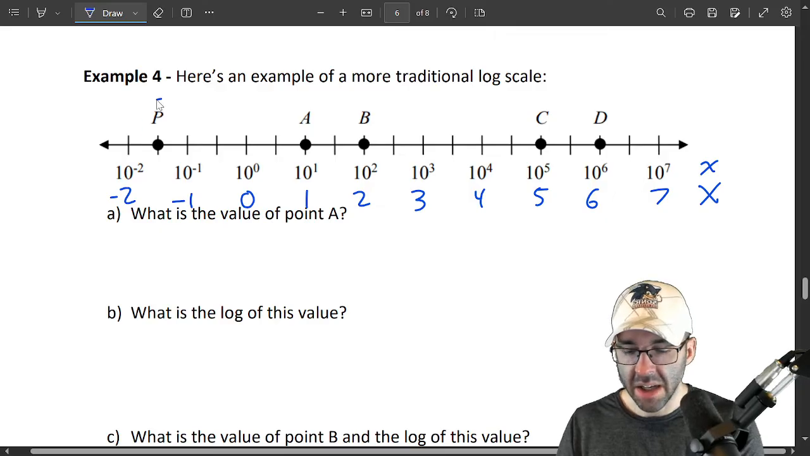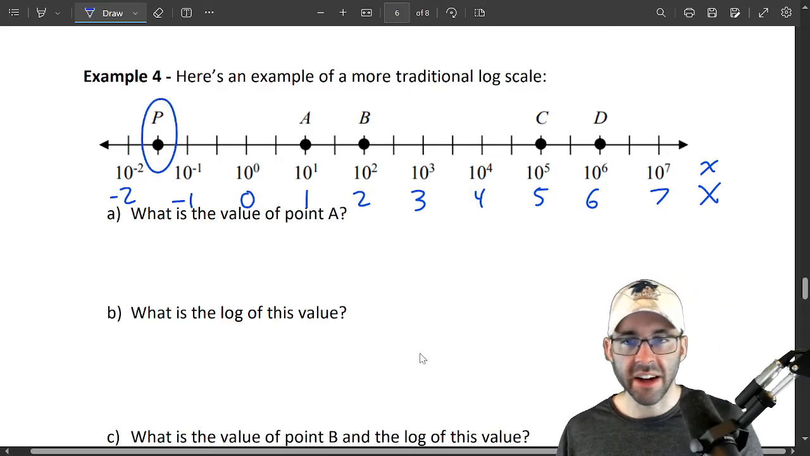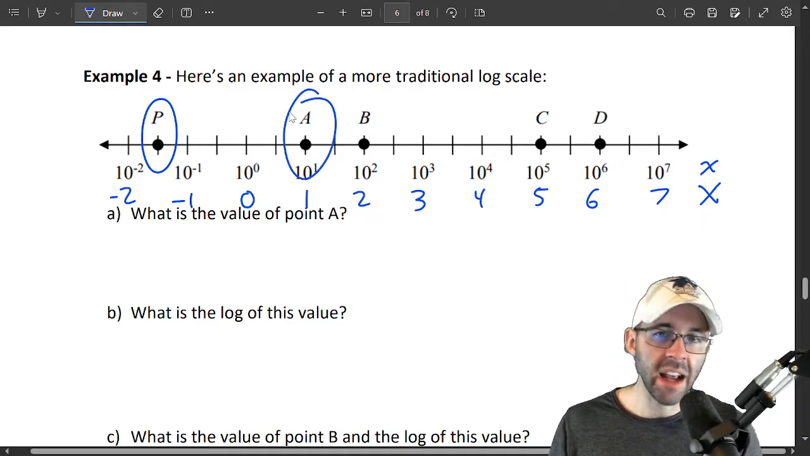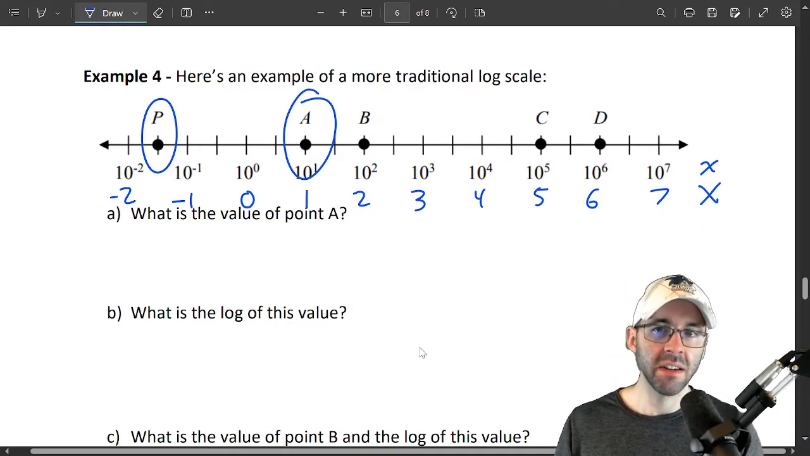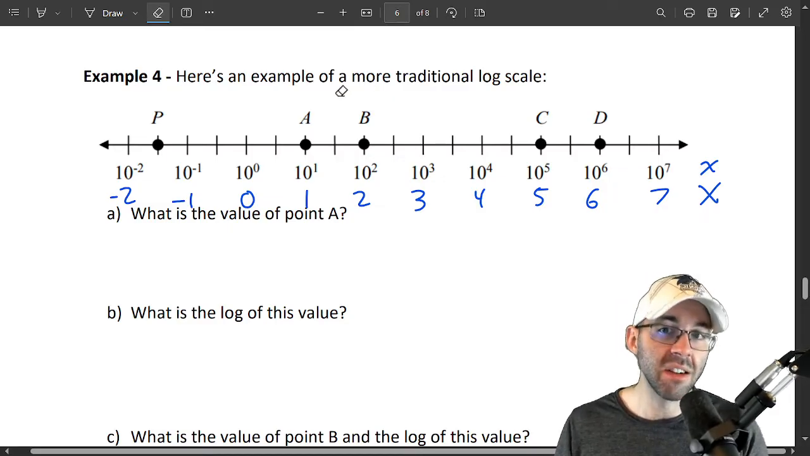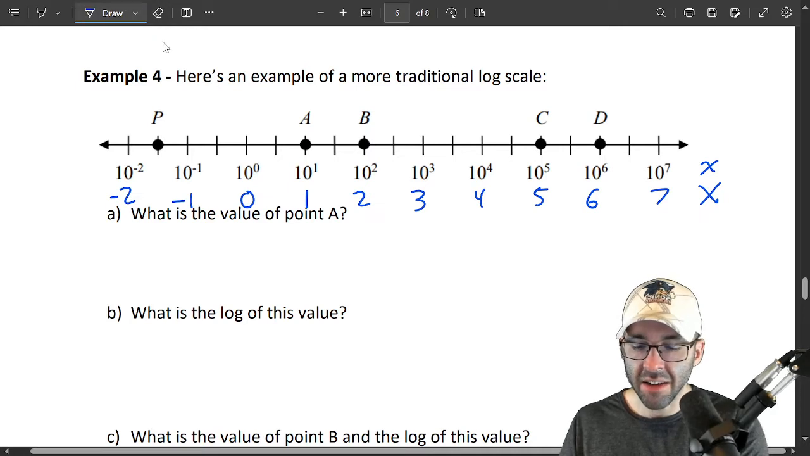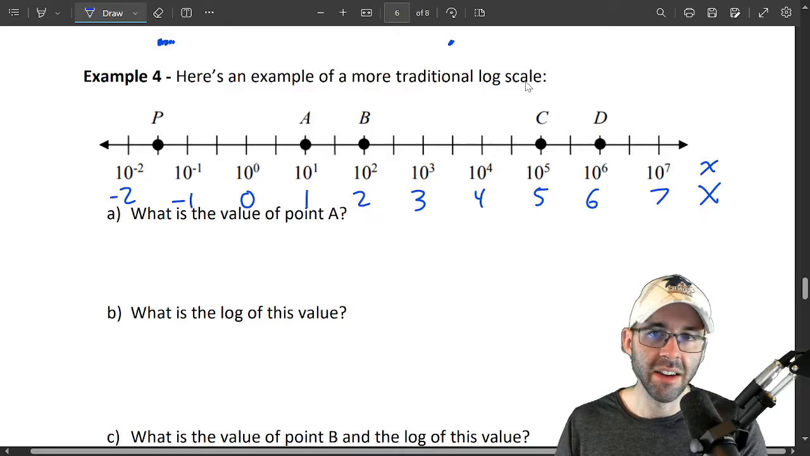So we can see a point P is over here, somewhere between 10 to the negative first and 10 to the negative second. You can see the A values over here, and so on. This is much easier to read than if we graphed this on a linear scale. If we graphed this on a linear scale, we'd have the same kind of thing of a bunch of points near 0 that you can't really see, and then a much bigger point.